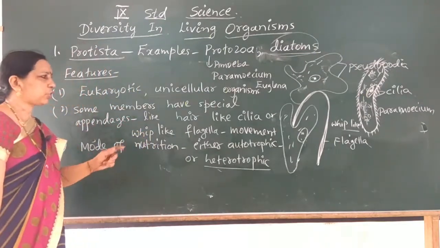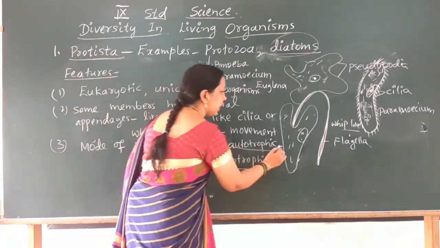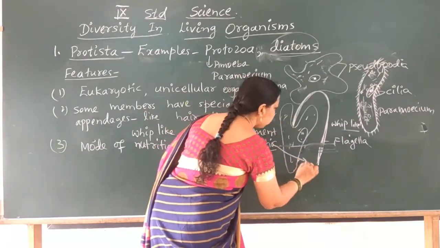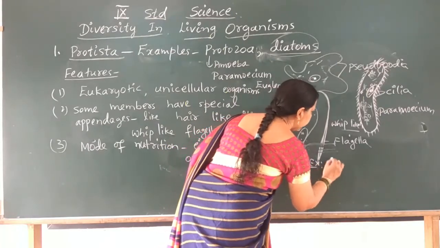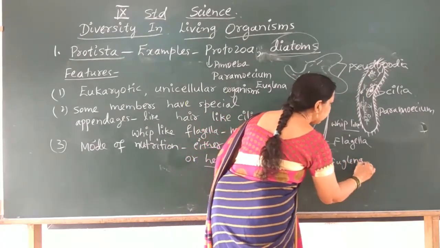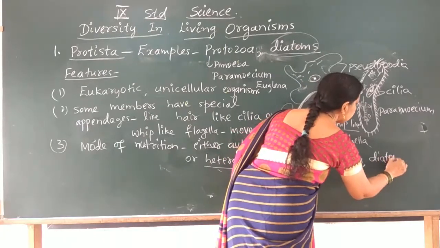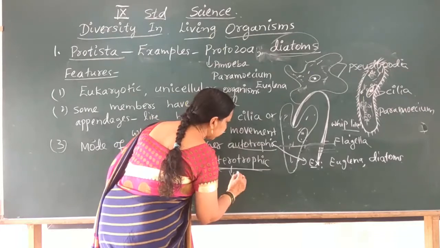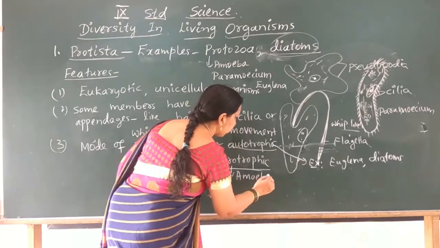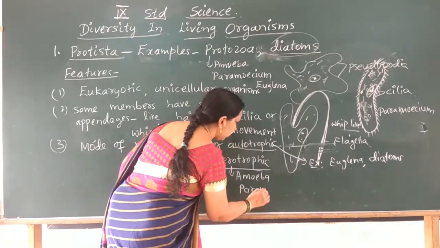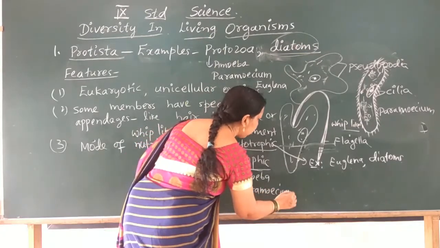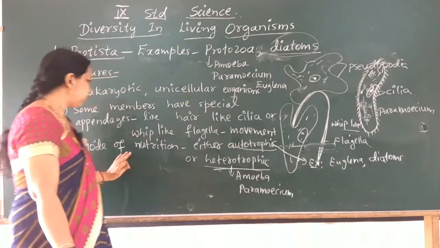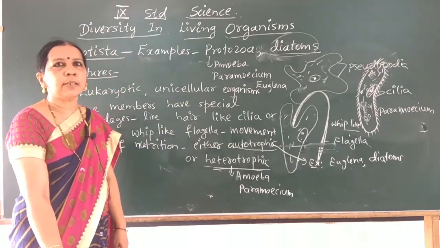So the mode of nutrition is either autotrophic, example Euglena and diatoms, or heterotrophic, which are amoeba, paramecium, plasmodium, etc. Trypanosoma is another parasitic protozoan, under heterotrophic nutrition.